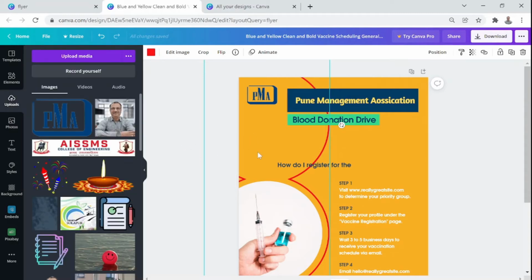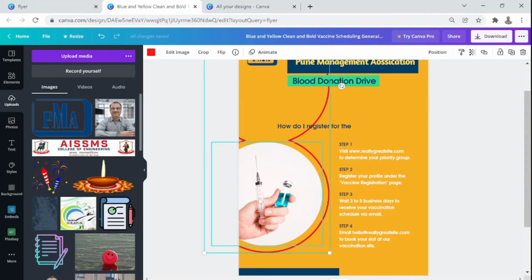Now this image is about vaccination, but our flyer is about a blood donation drive. I don't think this is an image which I need here. So again, in my folder here, I have collected one image which is similar to blood donation. It represents blood donation.